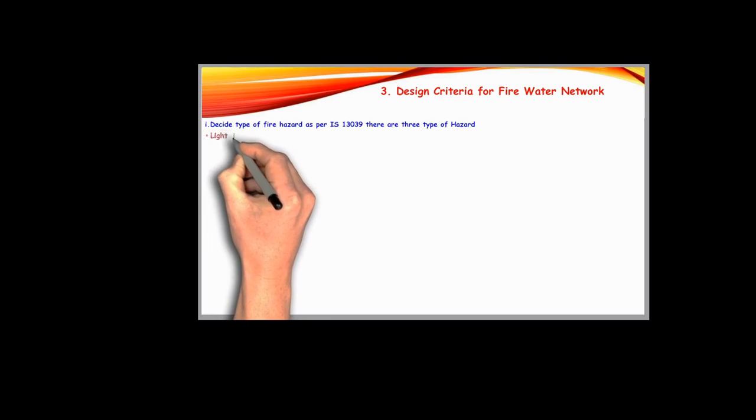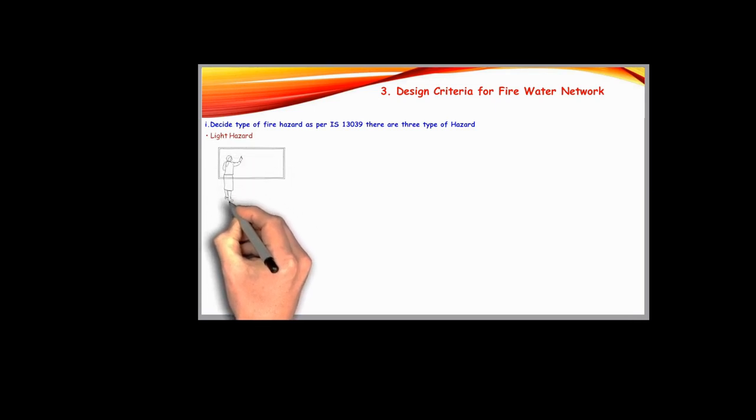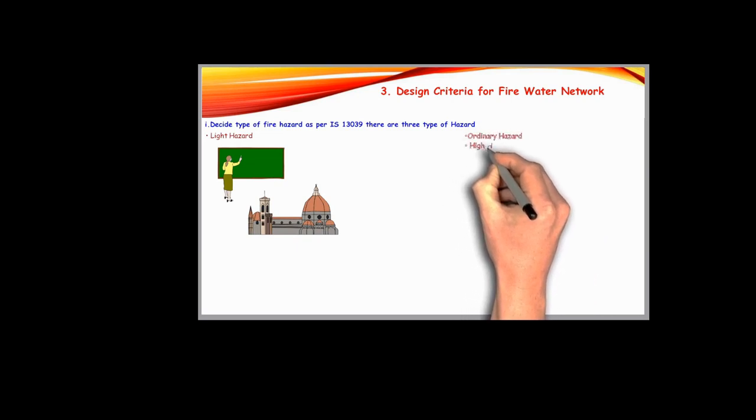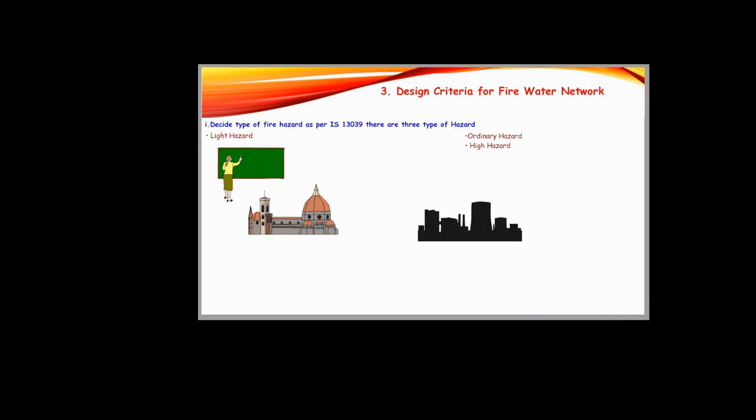The first one is light hazard. These cover minimal fire risk such as office buildings or schools, where the fire load is very low. Another one is ordinary hazard. This category includes locations with moderate fire risk like warehouses or factories where combustible materials are stored or handled but are not highly flammable. The third one is high hazard. This is an area with high fire risk such as chemical plants or oil refineries, which fall into this category due to the presence of highly flammable substances and complex processes.